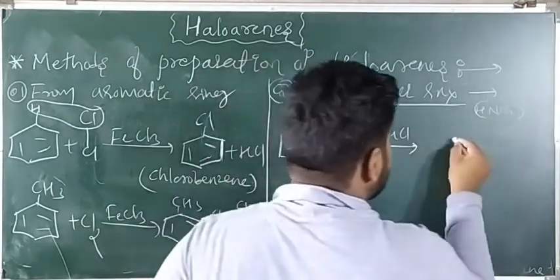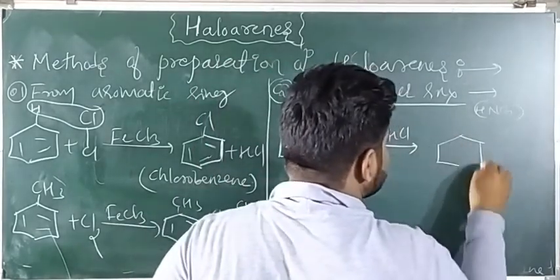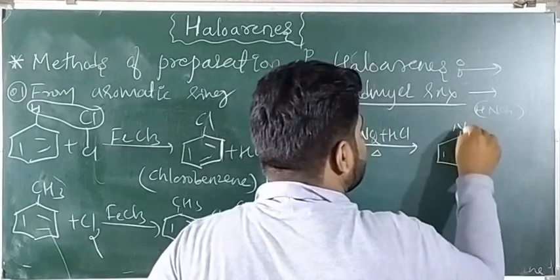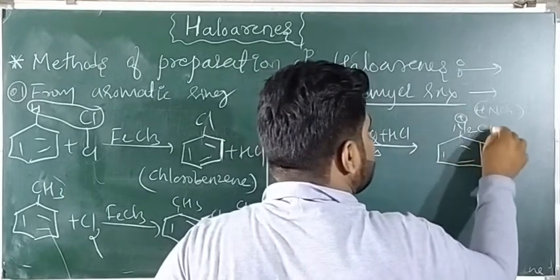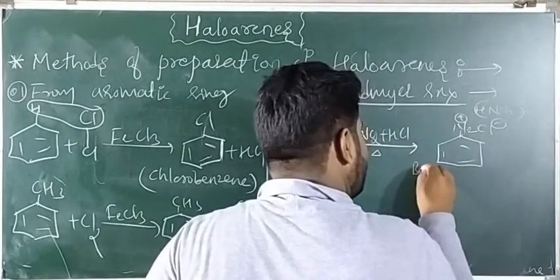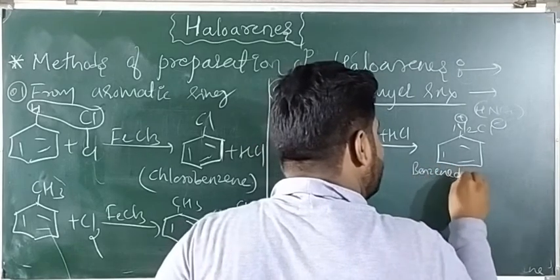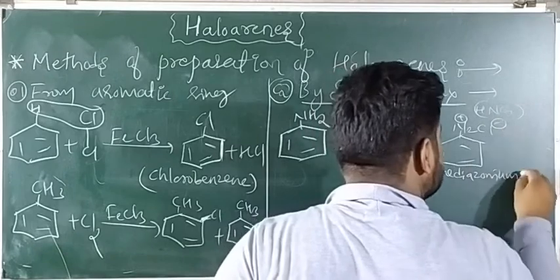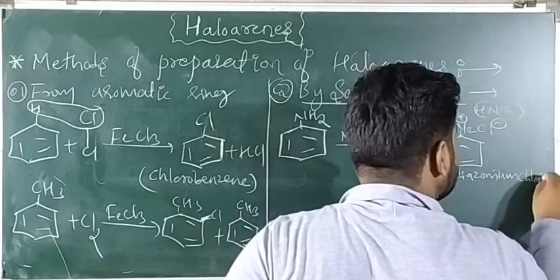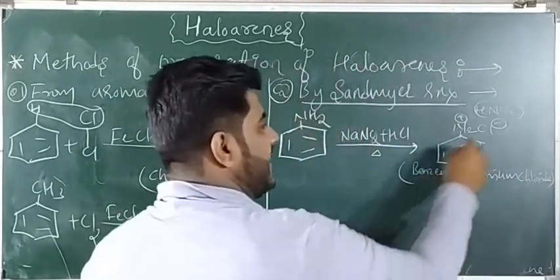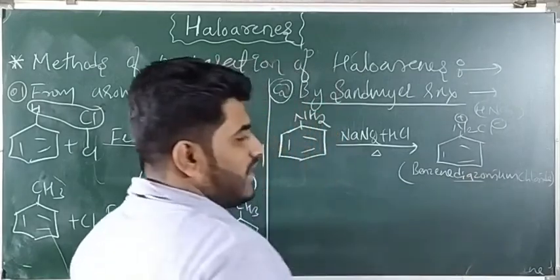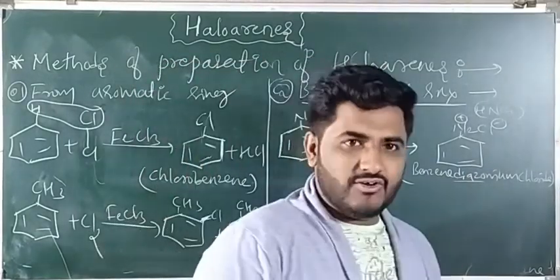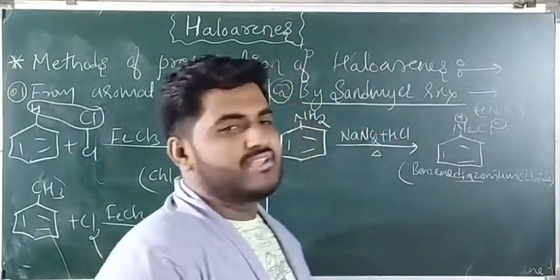So what are you getting? Benzene diazonium salt is formed, nothing but N2 plus Cl minus. This is called benzene diazonium chloride. Diazo: azo is a name for nitrogen, and di because two nitrogens are present.